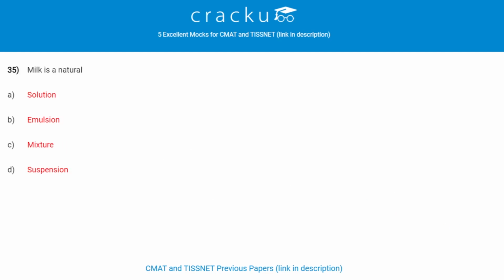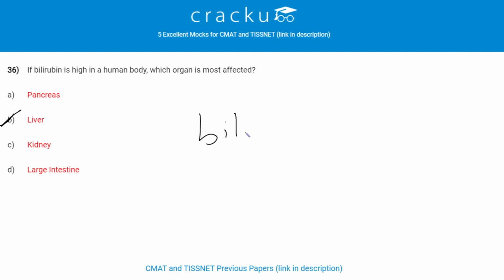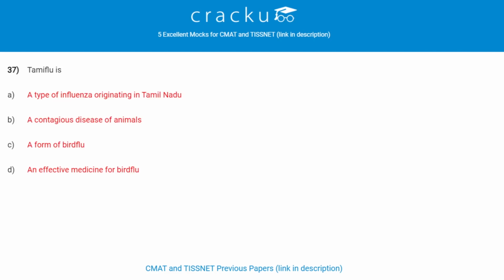Next question. Milk is a natural emulsion. It is an emulsion of fat particles in an aqueous environment. If bilirubin is high in a human body, which organ is most affected? Liver is most affected because liver provides bile juice. Tamiflu is an effective medicine for bird flu.